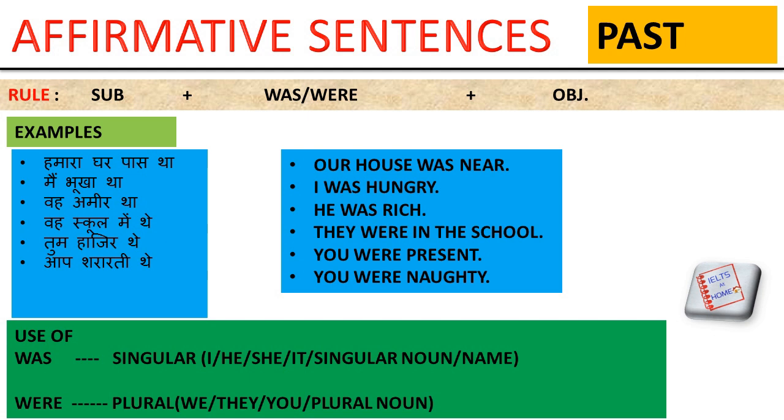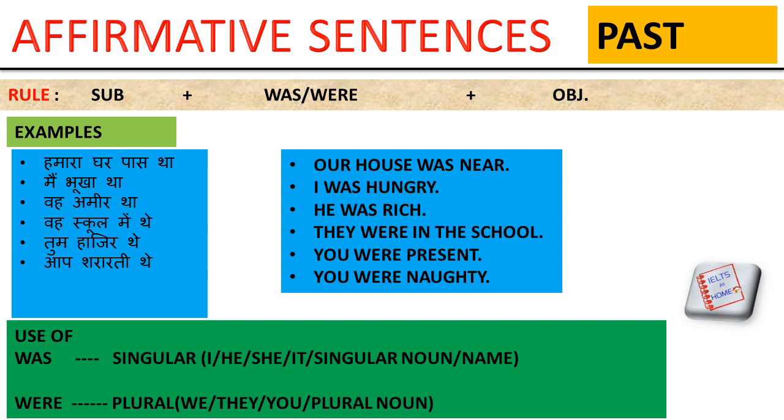Firstly, in Hindi, हमारा घर पास था. Our house was near. I use was with it because our house is singular. There is one house. We are talking about one house. मैं भूखा था. I was hungry. With I, we can only use was. वह अमीर था. He was rich. He is singular, so we use was.